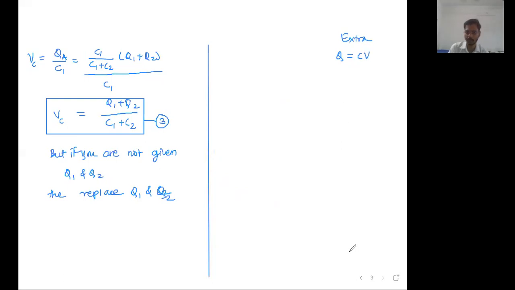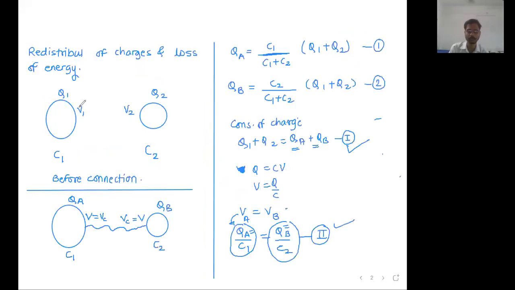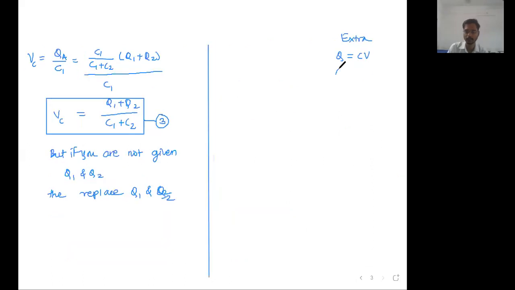So this rule can be applied to the conductors. Initially, before connection, you can apply the same rule to these two conductors, and Q1, V1, C1, Q2, V2, C2 can be related like this. Q1 is equal to C1 V1 and Q2 is equal to C2 V2.